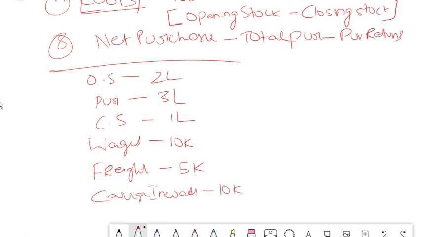Now we have to calculate the cost of goods sold.